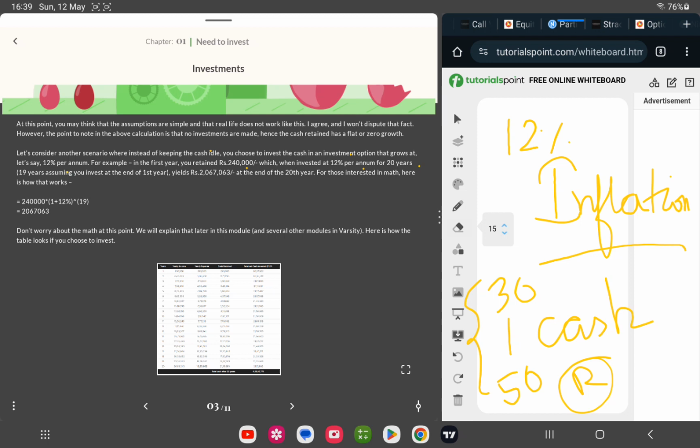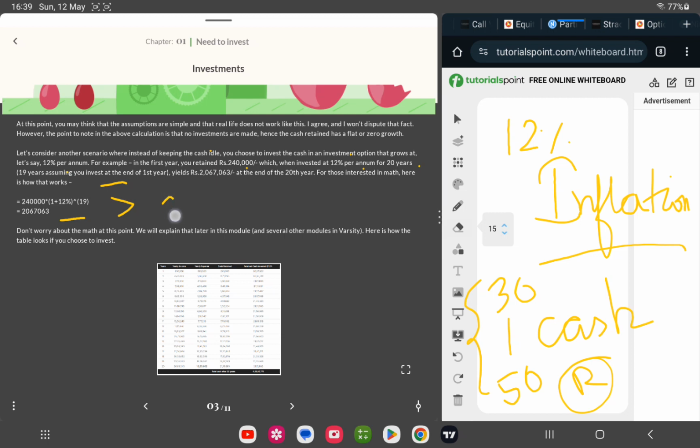Okay, so how that works, this is the simple calculation. So you see here, 2,40,000 times (1 plus 12%) to the power of 19, that is your working years. This would give you somewhere around 2 plus crores. Don't worry about the math at this point, we'll explain it later in this module and several other modules on Varsity.